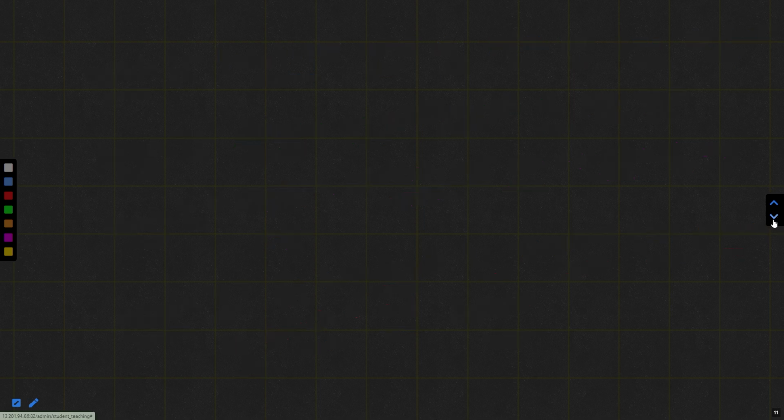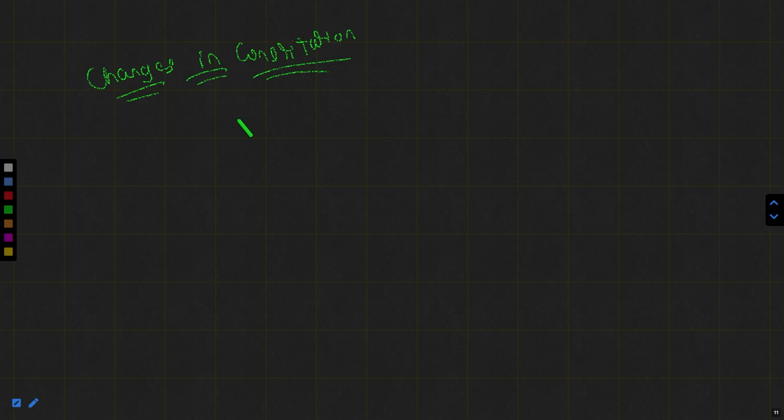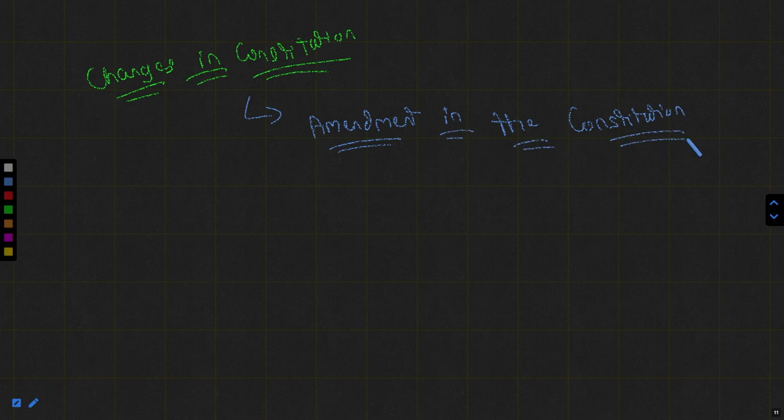And we know that whenever any change is to be made in the Constitution, there is always a need for an amendment in the Constitution.